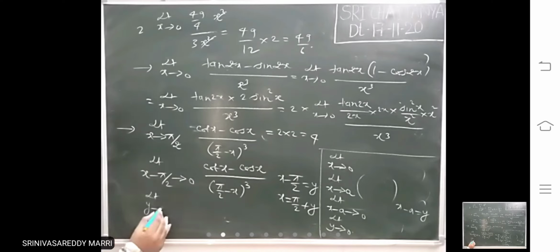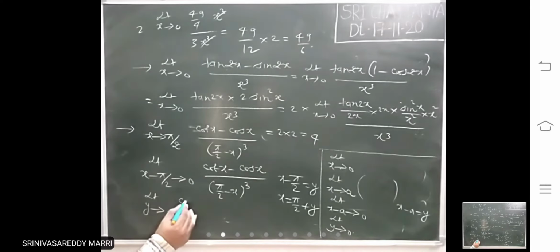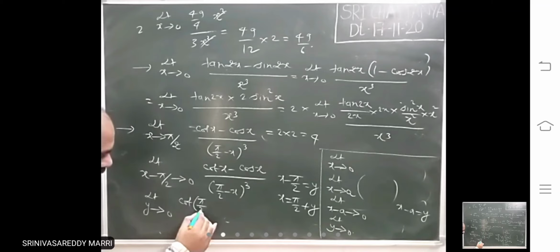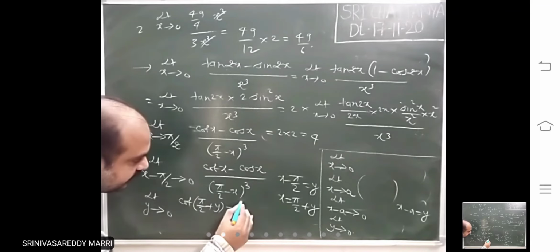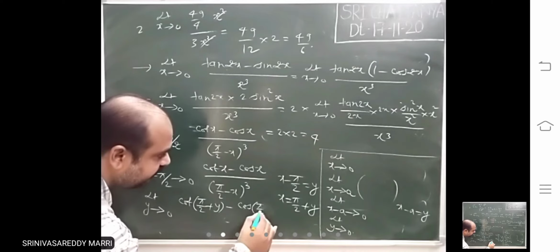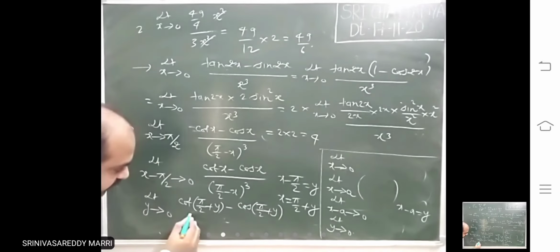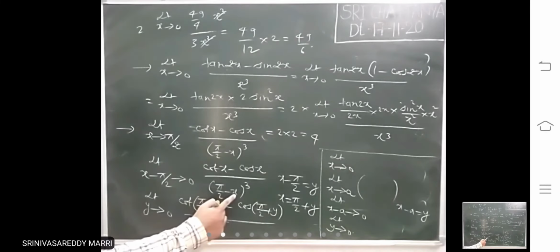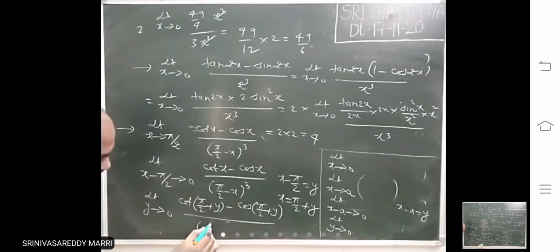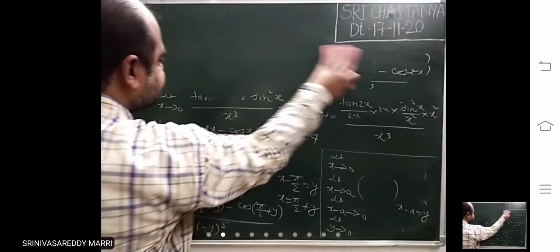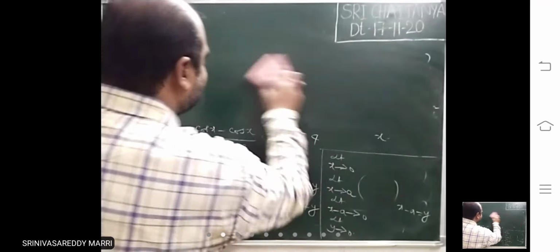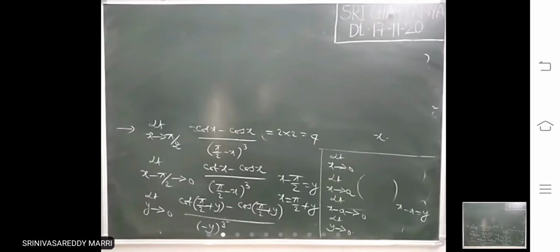This is limit y tends to 0. X is what? Pi by 2 plus y. So cot of (pi by 2 plus y) minus cos of (pi by 2 plus y), divided by, if you substitute x equal to pi by 2 plus y, this will become minus y cube. So that means now the limit is converted to y tends to 0 and a function of y. Now it will be easy to solve.